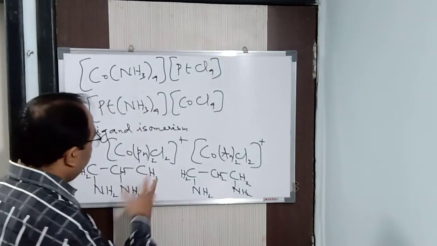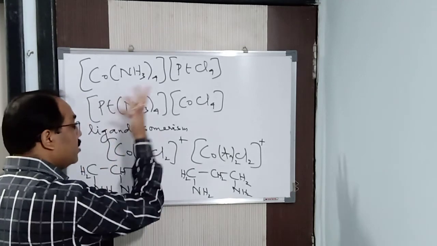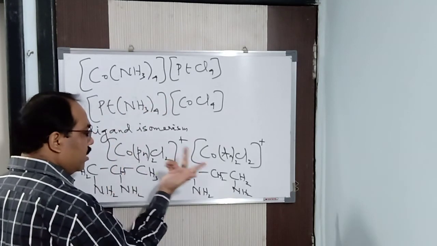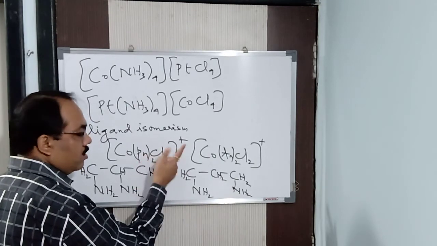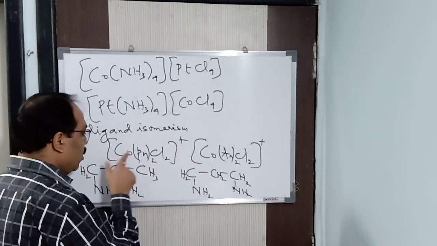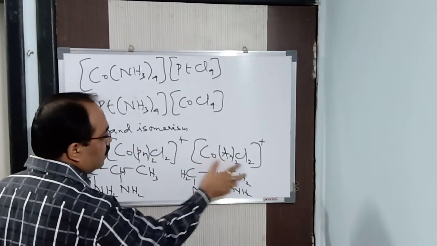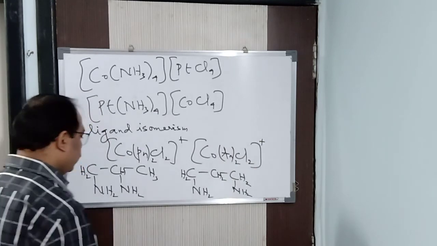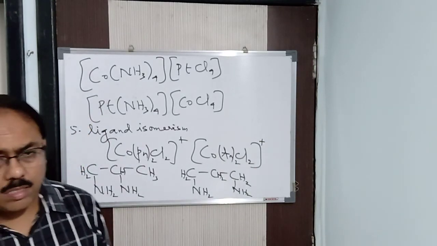Now again, how did I get the plus charge, you may ask me. Cobalt is 3+, I told you in the previous example. Now pn and tn are both neutral in nature. Cl is -1, so 2Cl is -2. So +3 -2 will be +1. Here also the same thing, +3 -2 will be +1. In this way, this comes under ligand isomerism.